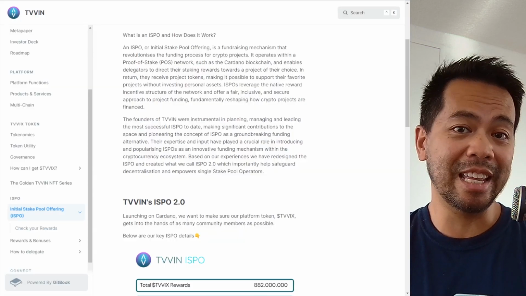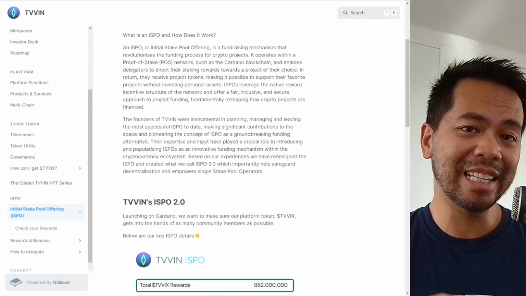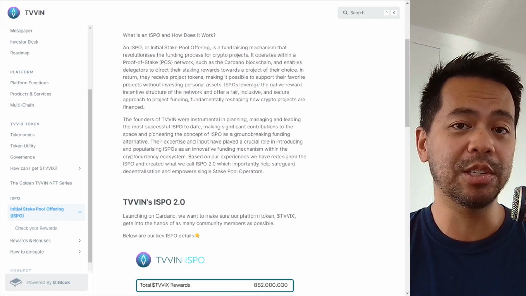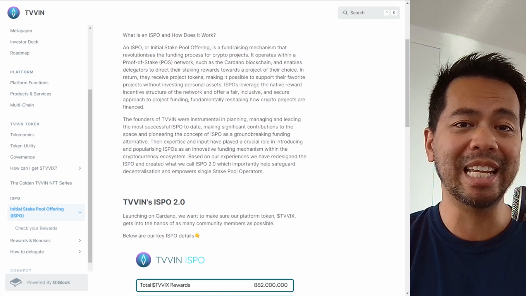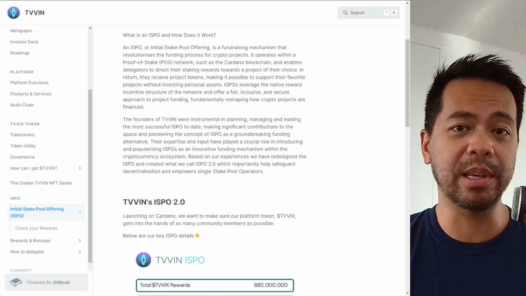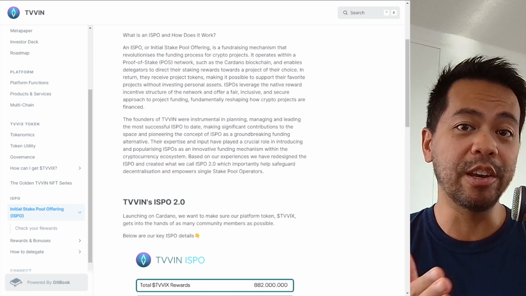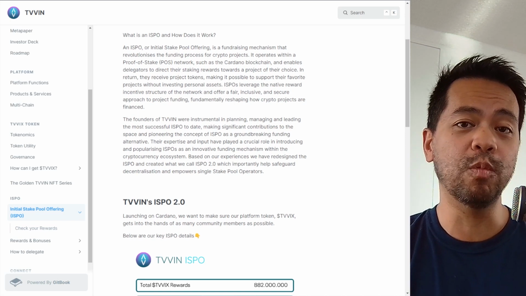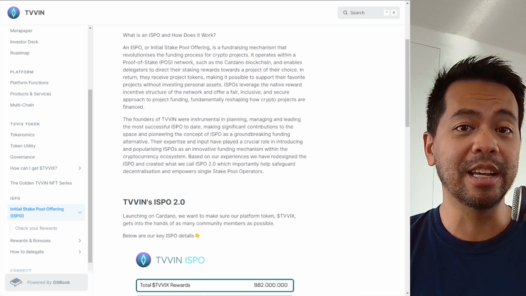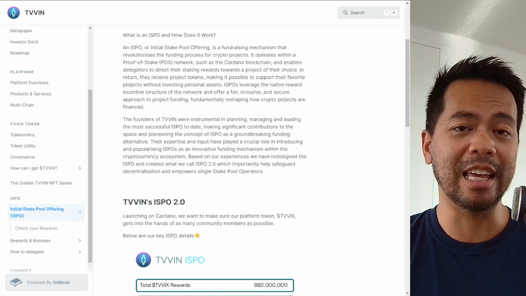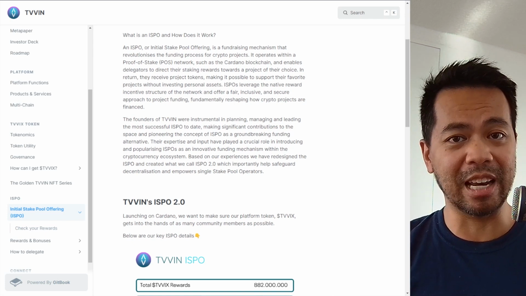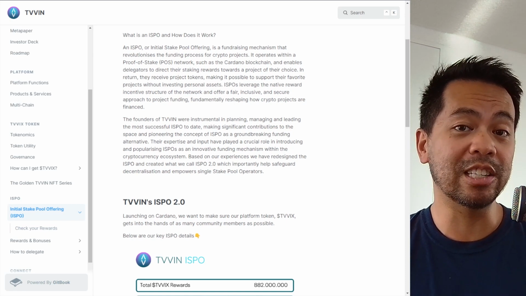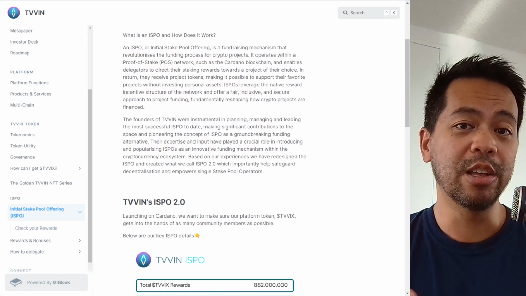Now, if you're interested in the ISPO itself, I'll put links down below so you can find out exactly how you can delegate, where you need to delegate to, and what type of rewards you can potentially earn for staking to the ISPO. They do have two stake pools, a 99% margin fee pool where they take essentially all of your ADA rewards in exchange for these Twix tokens that they'll release in their ecosystem, and then a 50% pool that takes half your ADA rewards, so you still get a little bit back, and then you get a lower amount of Twix tokens through their platform.